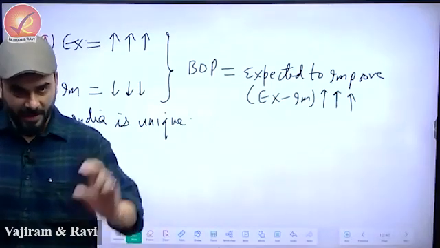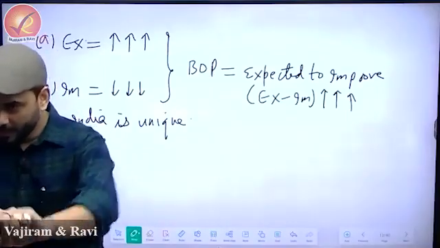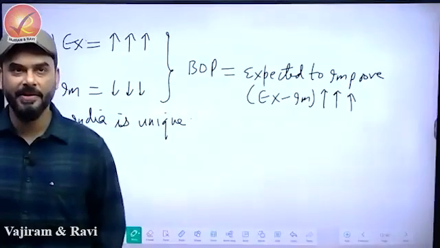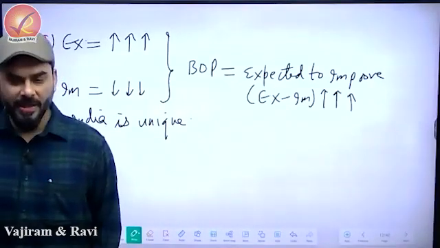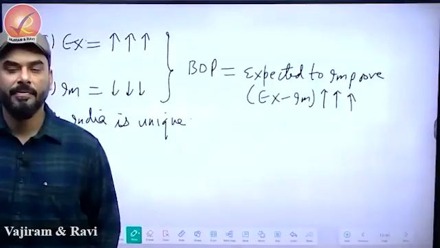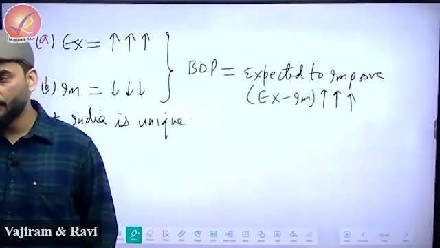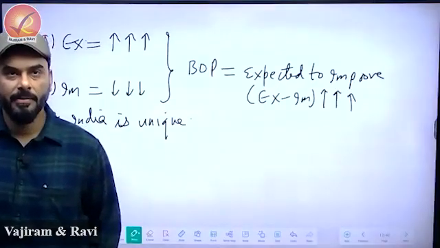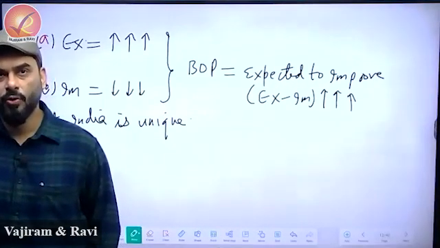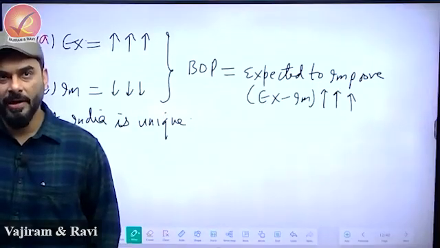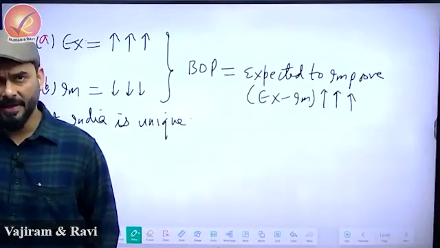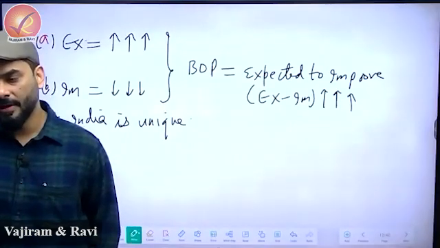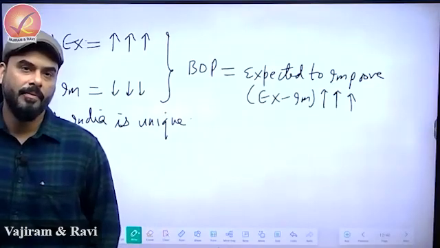Okay, bachcho? So we have written about India's problems related to export. Now change the paragraph. Let us write about India's imports. So please write: India mostly imports essentials like crude oil, metal, food.